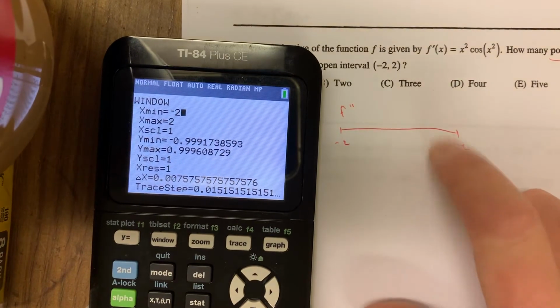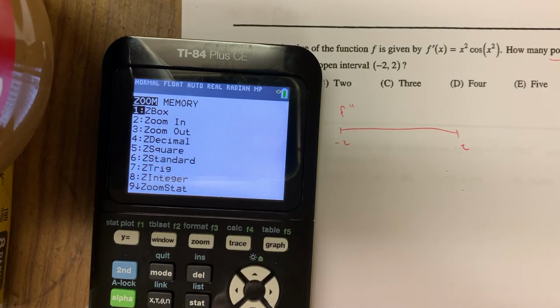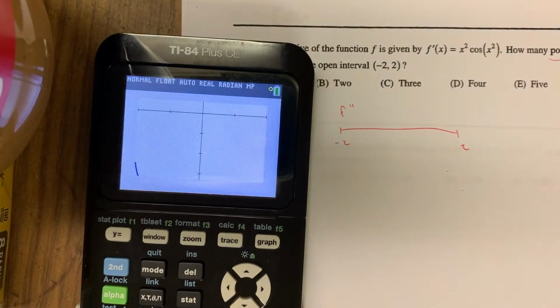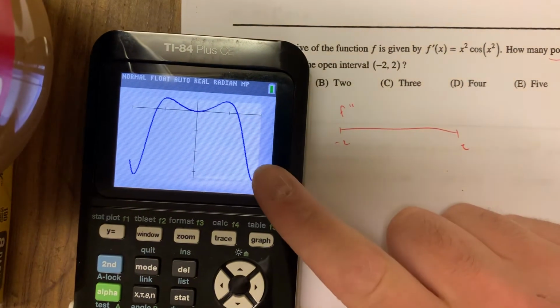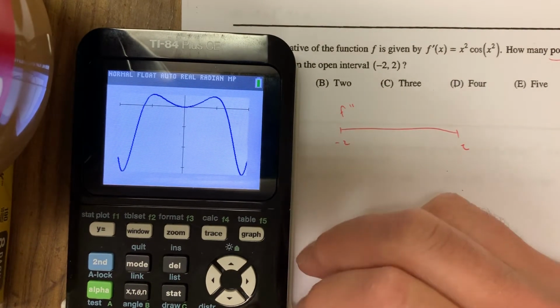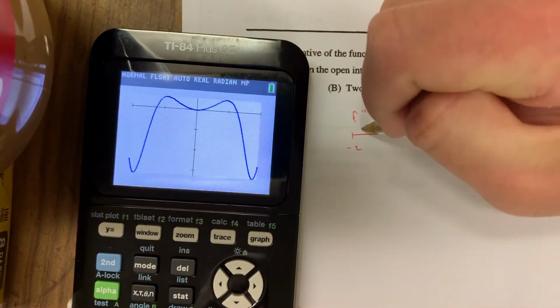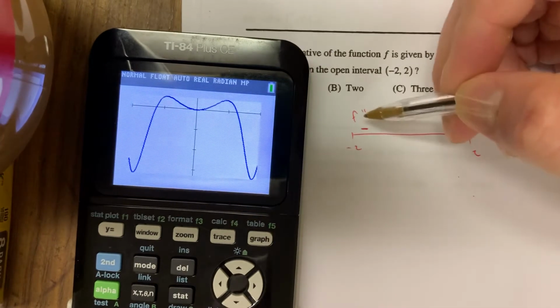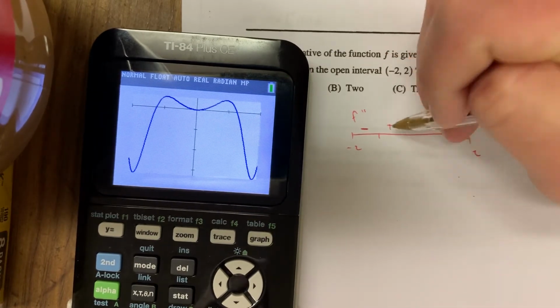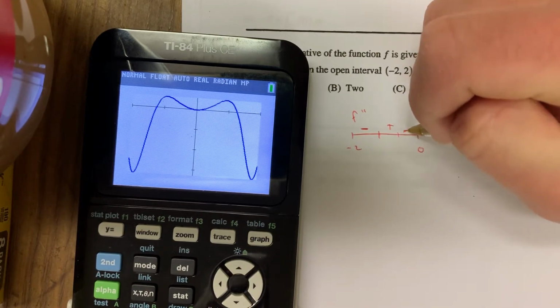Make sure if you zoom fit, which you should do here when they give you an interval, you put the interval in first. Little zoom fit action. And be careful now, we're not looking at the graph of f double prime. This is the graph of f prime, okay? And are you telling me I want to draw the line for the derivative of the graph that we're given? That's when you check slope, increasing and decreasing. You can see this thing starts its life by decreasing here. So f prime decreases, which means f double prime is negative. Then it increases until you get to this max, and then it decreases until you get to 0.